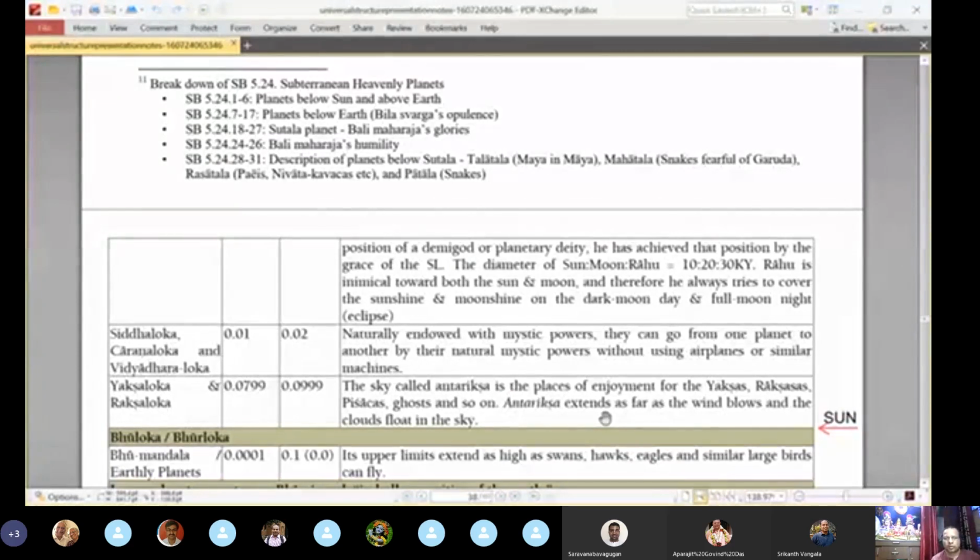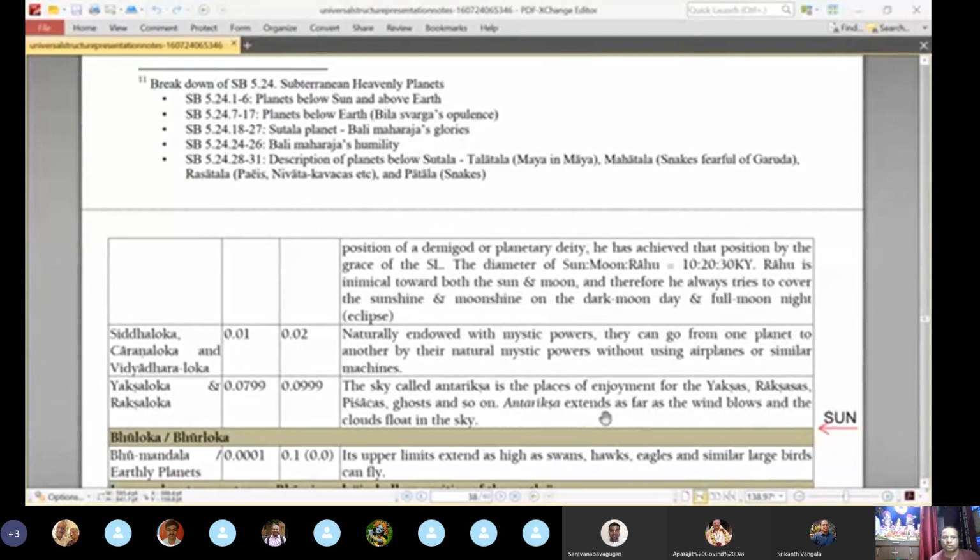Some of them have mystic powers. For example, it is told that they can travel from one planet to another without the need of an airplane, with their own bodies. They can just fly from one planet to another. But we don't have very detailed information about them.